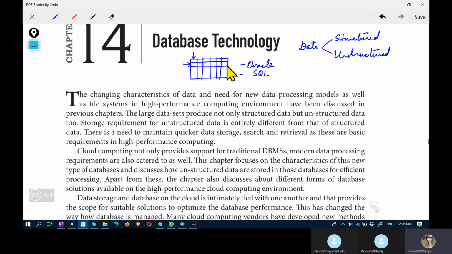Essentially, here I am talking about a relational database management system, RDBMS. So, Oracle RDBMS and Microsoft MySQL. These two relational models support this kind of structure,